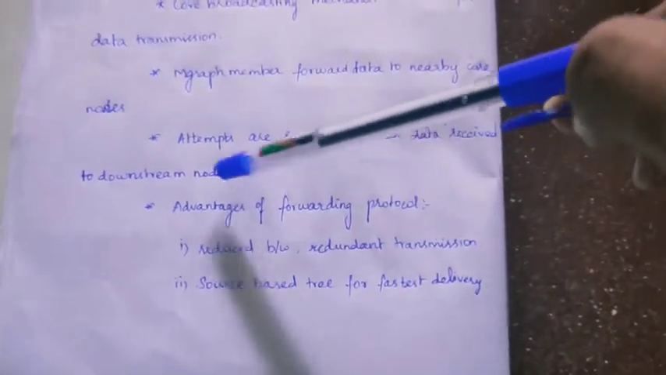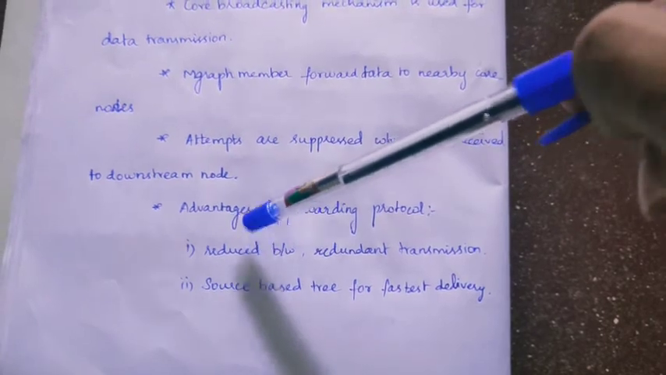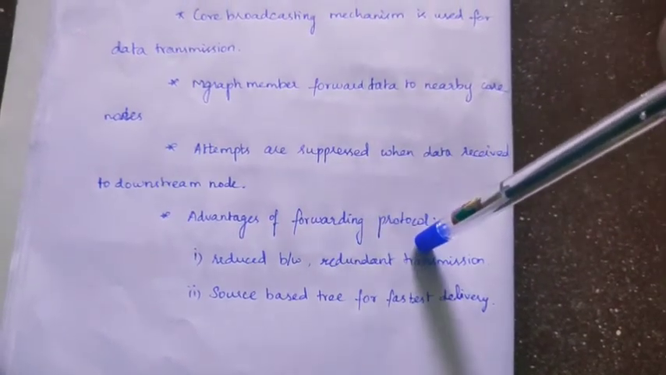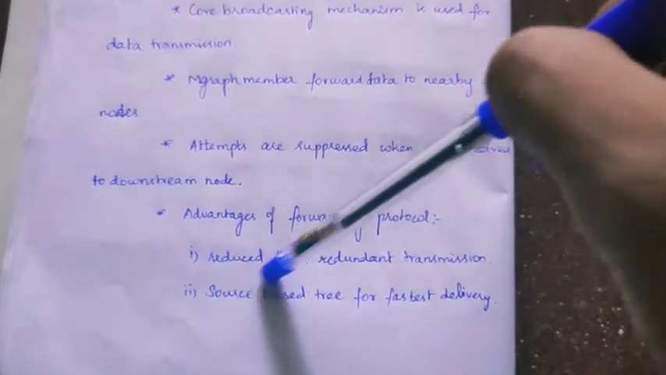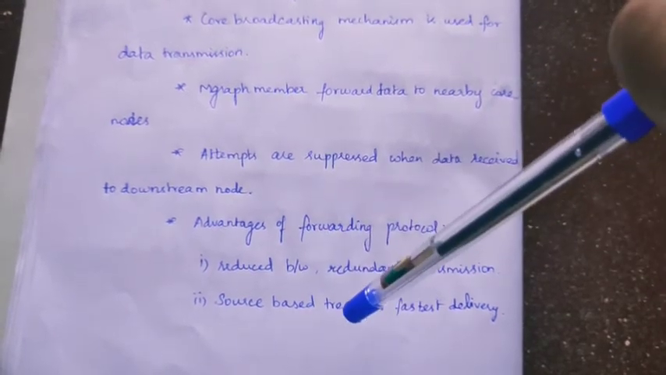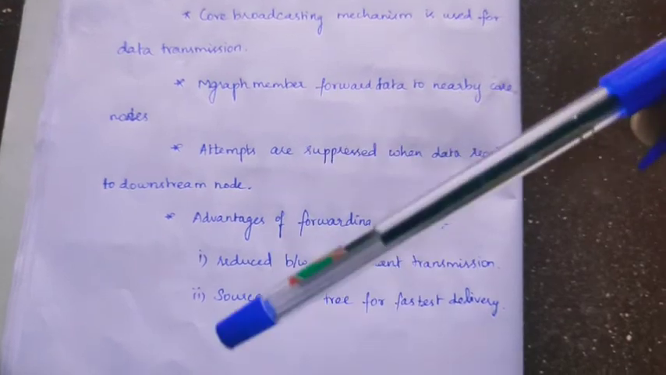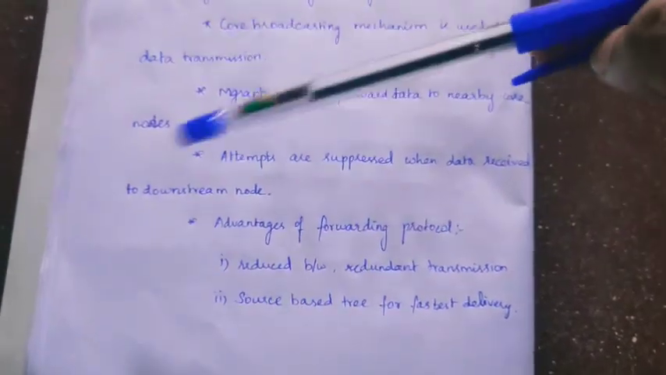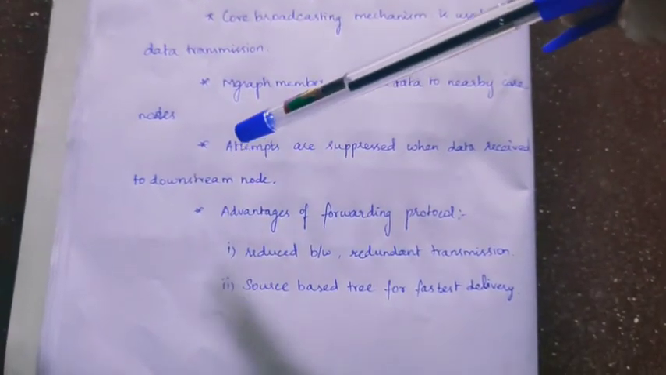The advantages of this forwarding protocol are mainly the elimination of redundant transmission and reduced bandwidth. And as it is a source-based tree mechanism, the delivery of the data will be very fast, and there is no time delay in message receiving for the downstream node. So these are the basic concepts of the MCDR protocol. Thank you.